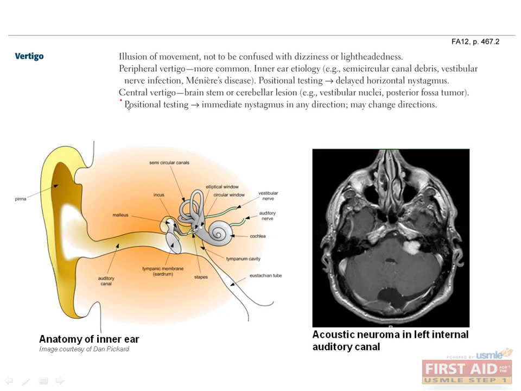Central vertigo is a problem with the brainstem or cerebellum. Central vertigo is often of gradual onset, and it's not usually associated with auditory symptoms. Unlike peripheral vertigo, which is episodic, central vertigo is often unremitting. Think broadly about the differential for central vertigo. It can be caused by ischemia to the vestibular nuclei in the brainstem, demyelinating diseases like multiple sclerosis, or tumors of the brainstem and cerebellum.